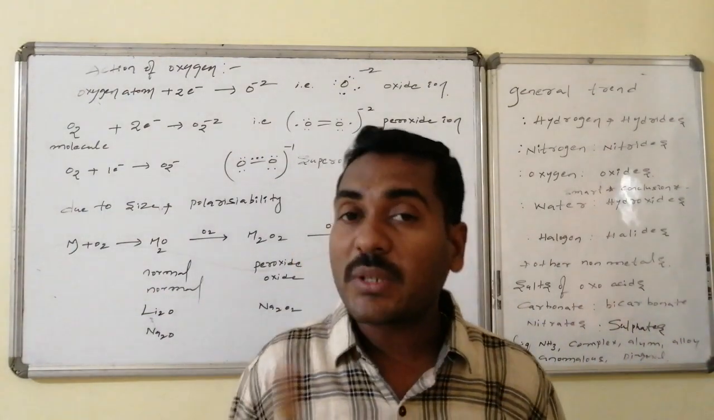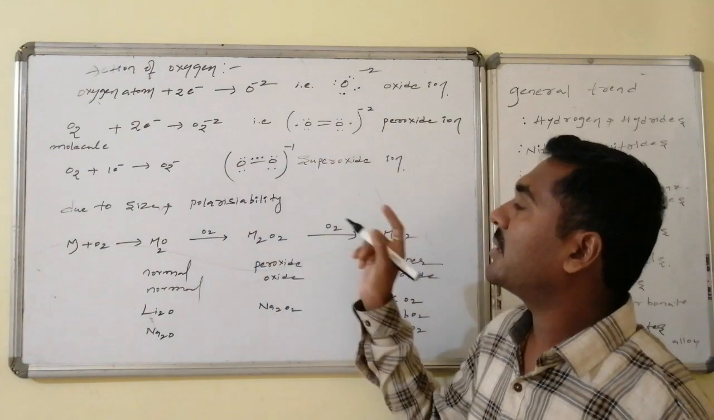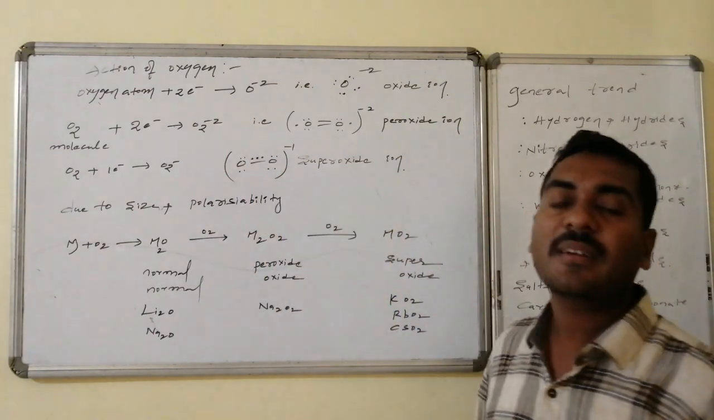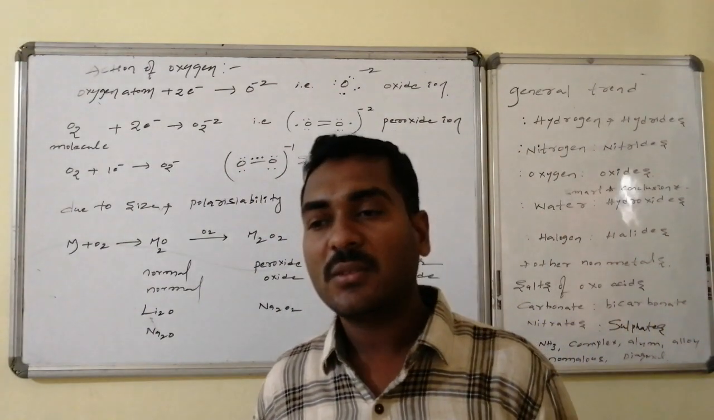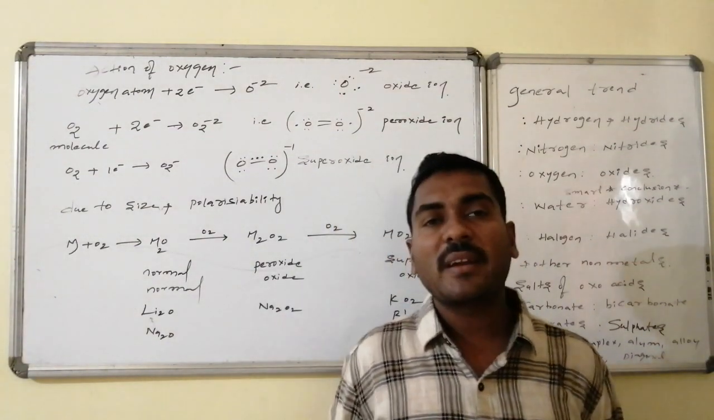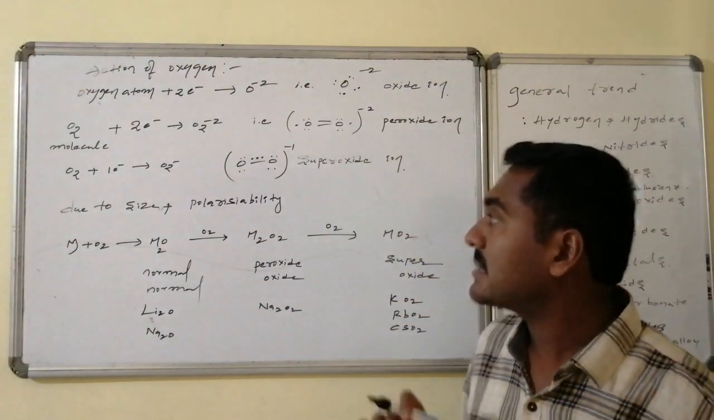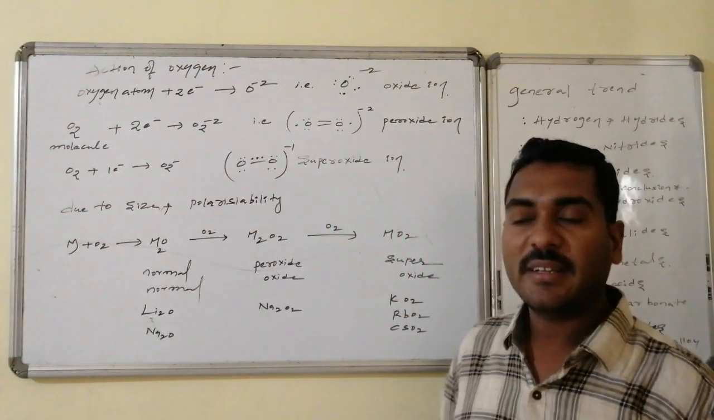If O2 takes only 1 electron, then along with the oxygen molecule there is a 3 electron bond, an odd electron bond, between the 2 oxygen atoms, or else we can consider that the extra unpaired electron is present on one of the oxygen atoms. Such a system is said to be the superoxide ion.